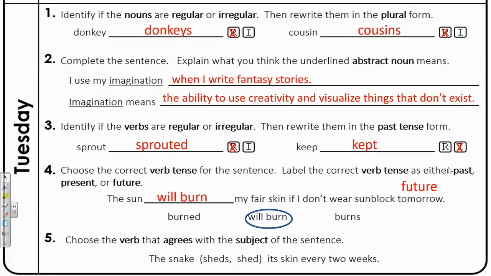Finally, number 5, choose the verb that agrees with the subject of the sentence. The snake sheds its skin every 2 weeks, or the snake shed its skin every 2 weeks. Hopefully you heard that sheds makes the most sense because it's one snake.